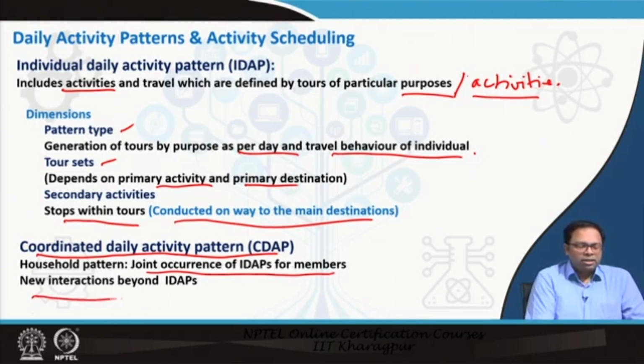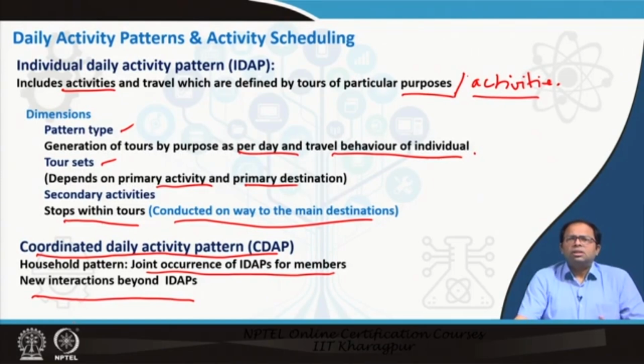So we have new interactions between IDAPs. We have to also check the interactions between two persons' individual activity patterns and see where the dependencies are, where the constraints are, and so on. This sounds a little tough, a little complicated, but actually we can always do it much more simply as well. I will show you that.